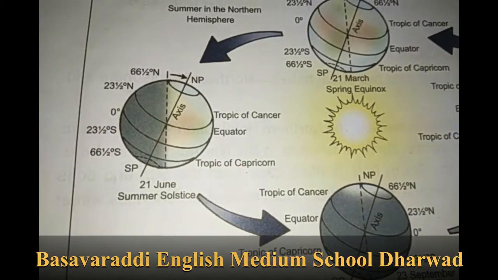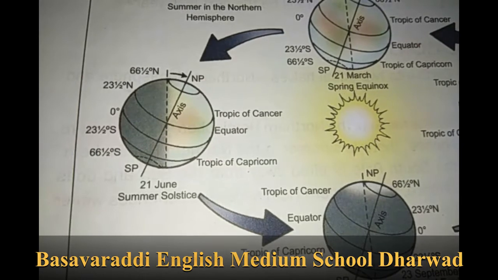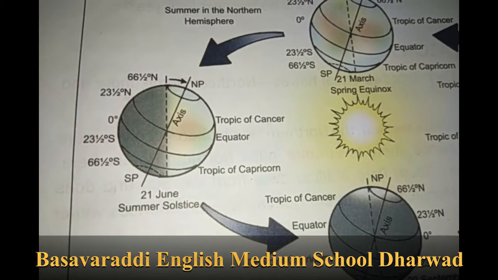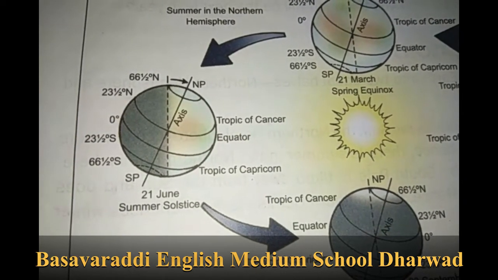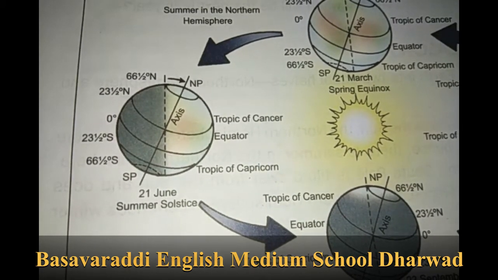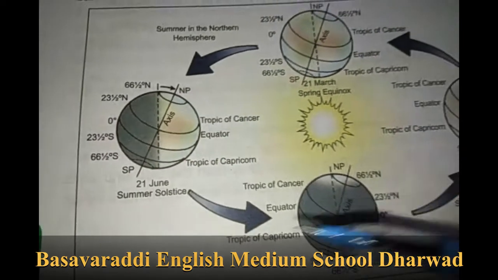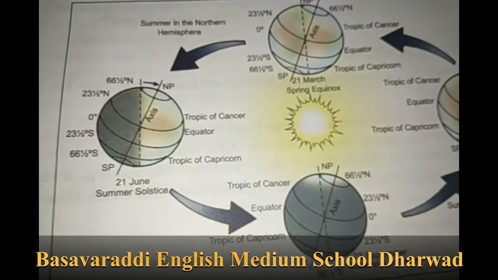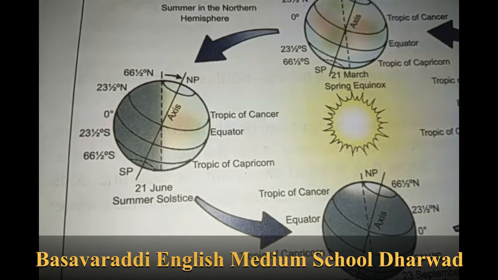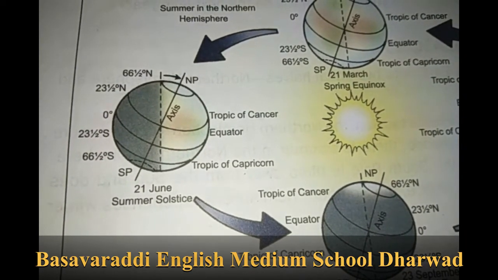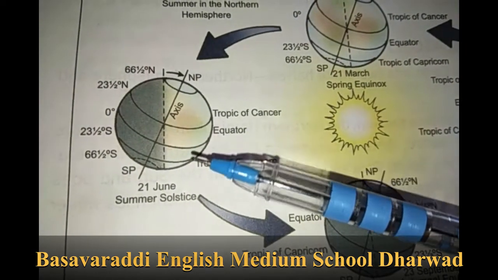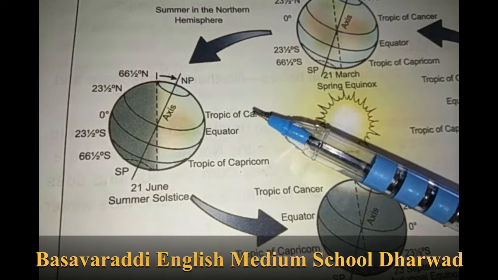Okay children, see here. In the summer solstice, what will happen? I will show you. Every year on 21st June, the sun rays fall directly on the Tropic of Cancer.